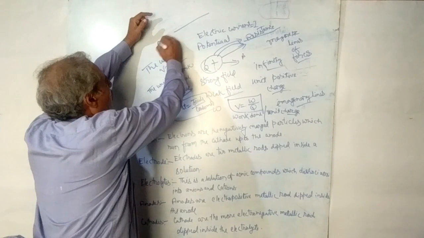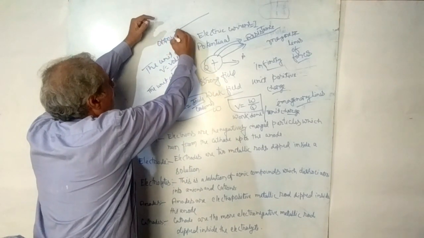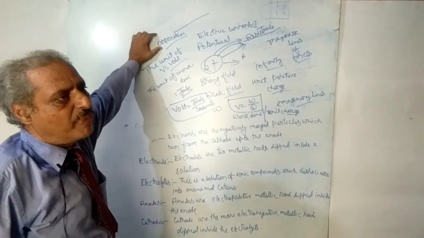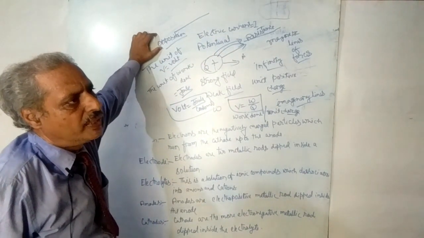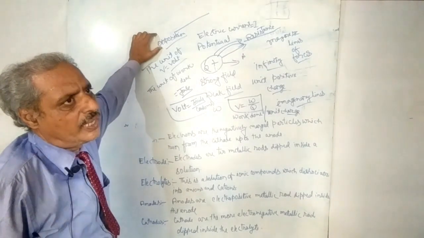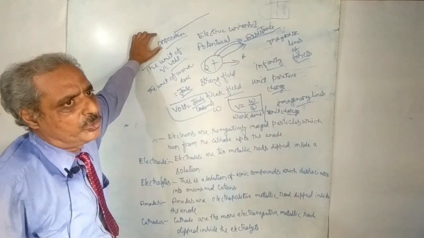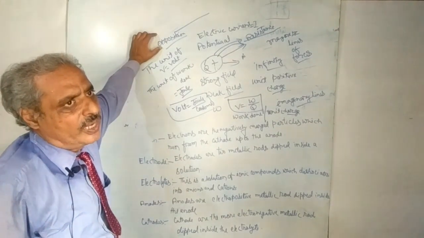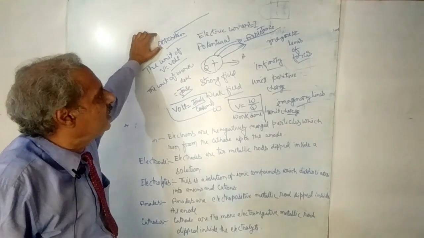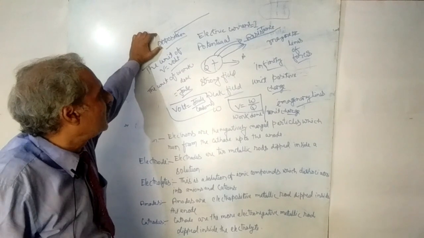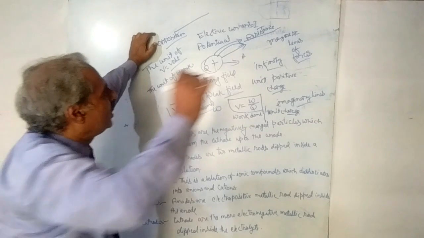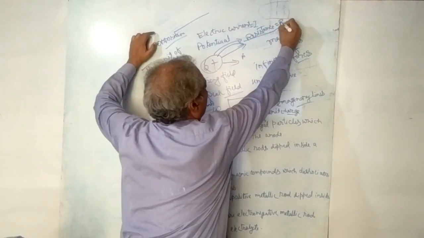The opposition offered by the material of the conducting wire in the way of the current is known as resistance. Resistance is denoted by R.